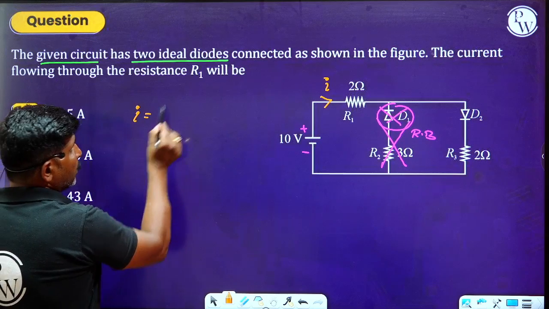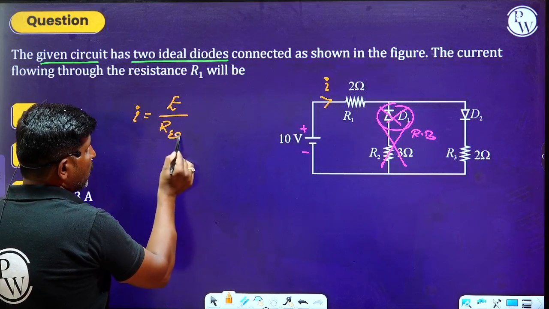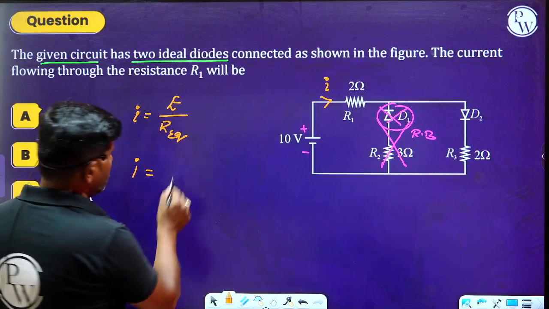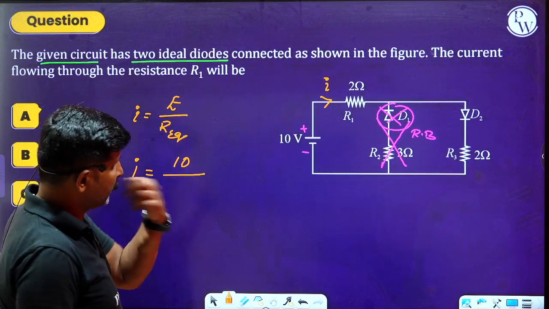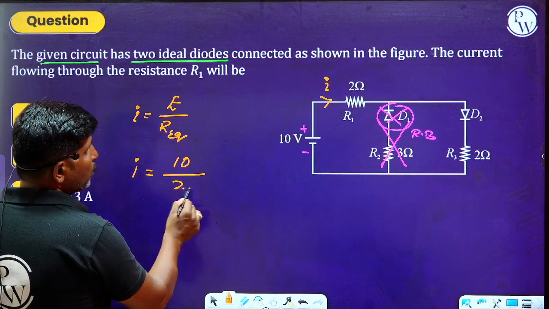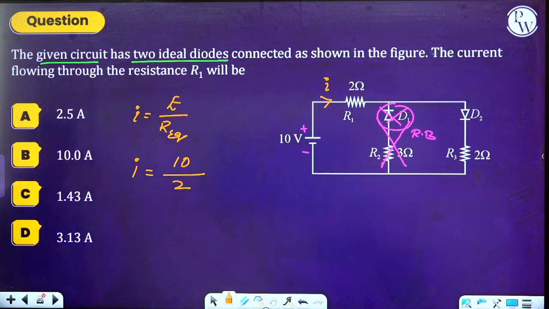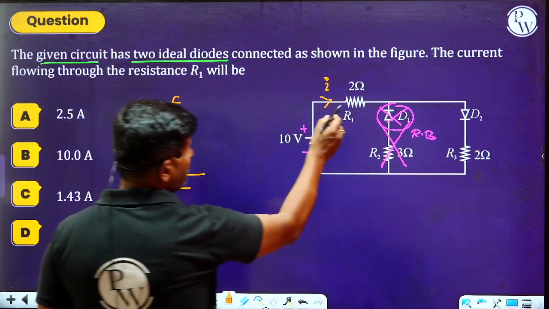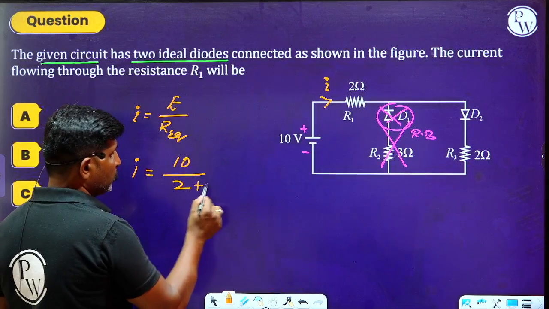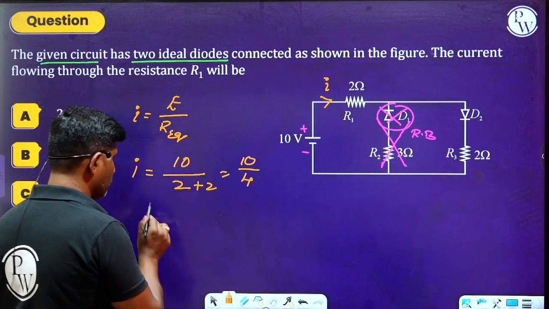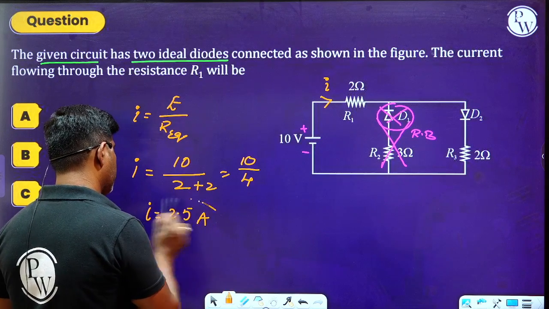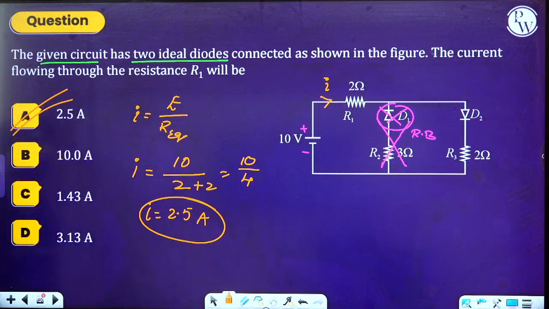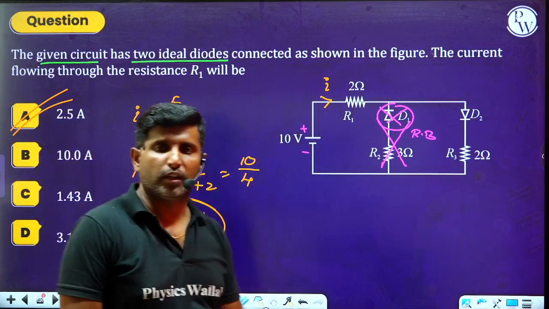The net current will be equal to EMF divided by R equivalent. Therefore, I equals 10 divided by the resistance, which is R1 plus R3. So 2 plus 2, that is 10 by 4. I becomes equal to 2.5 ampere. Hence we can go with option A as the right answer. Option A is the right answer.